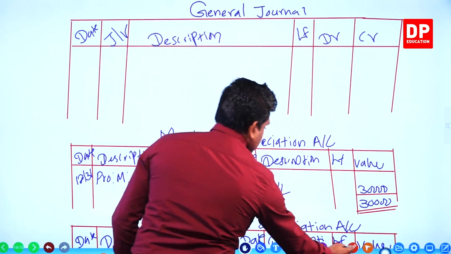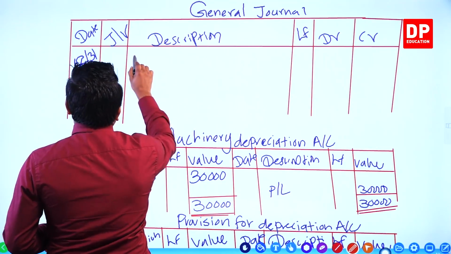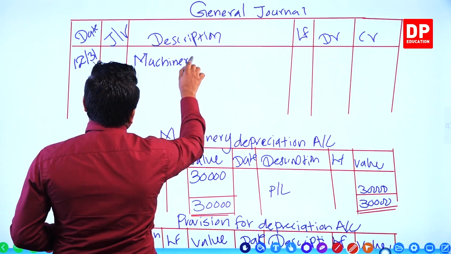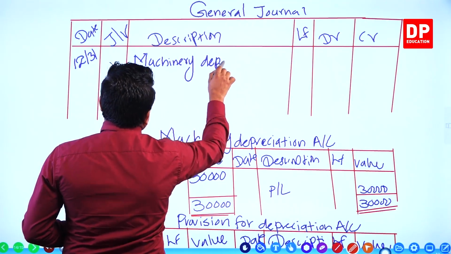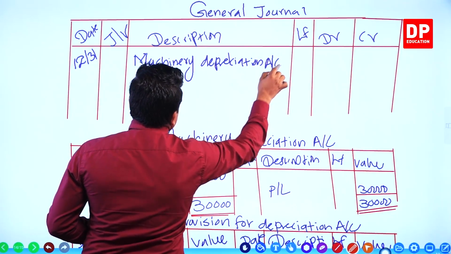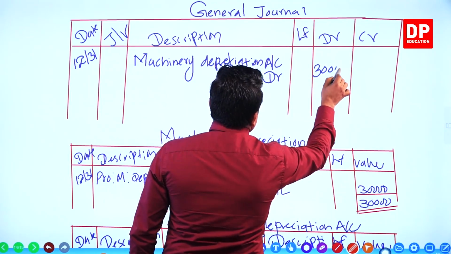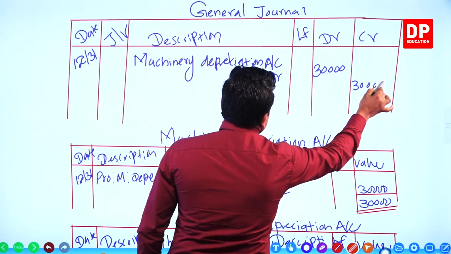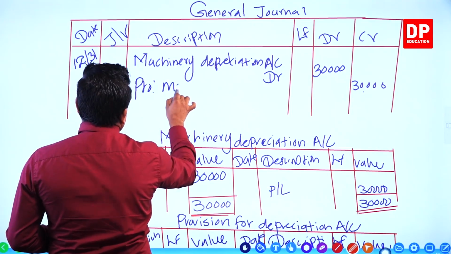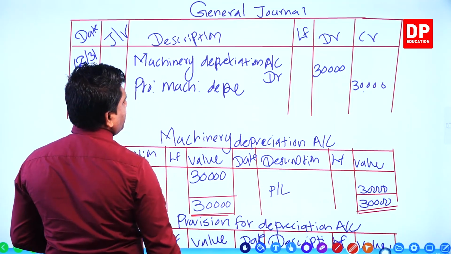How do you write? 12/31st, machinery depreciation account debit, how much? 30,000. Provision for machinery depreciation, I use short words, right? This account credit 30,000.